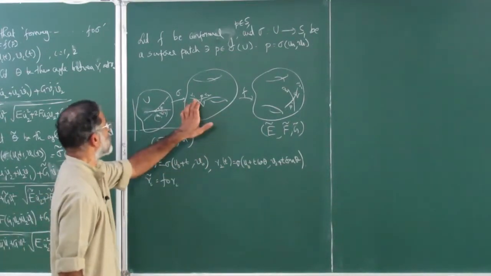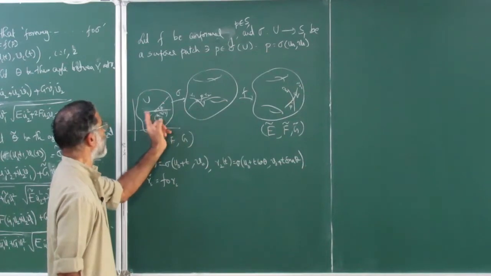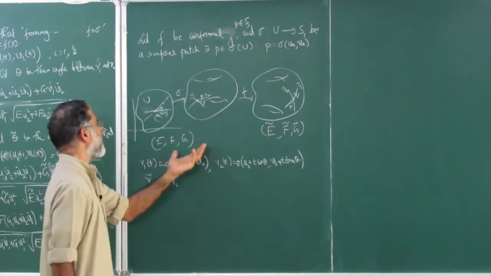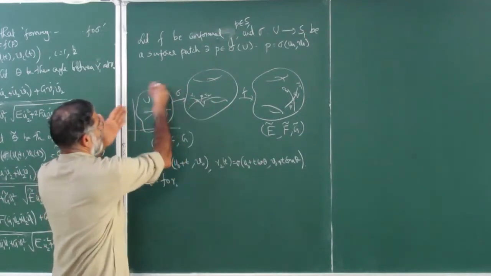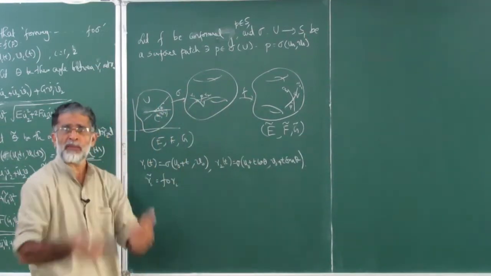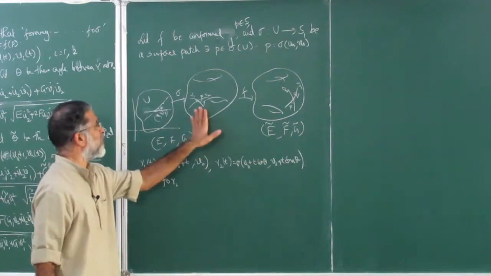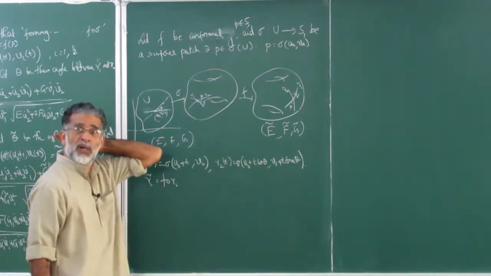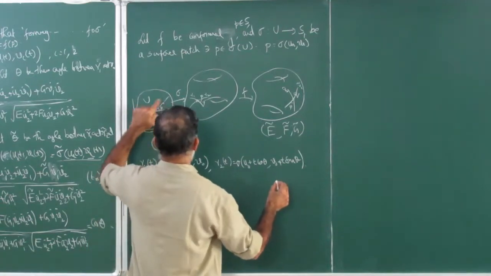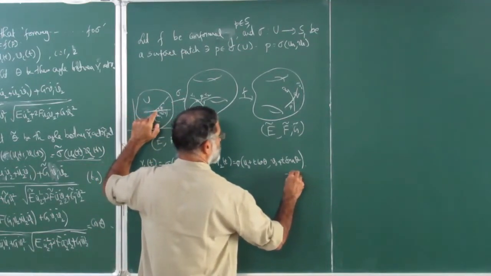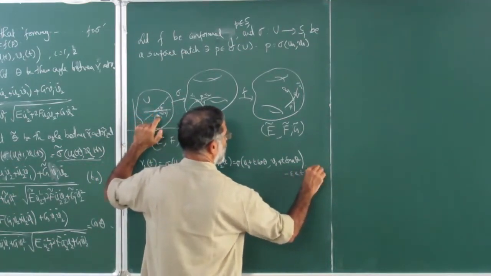So gamma 1 tilde and gamma 2 tilde are sigma of this line and sigma of this line. By the way, the full line may not be inside, but certainly a small neighborhood is inside. That is enough for computational purposes. So frankly speaking, there is some epsilon ball around it, that means minus epsilon less than t less than epsilon.